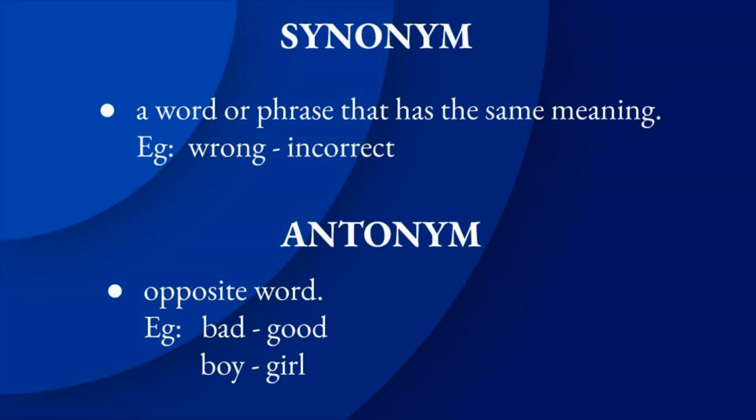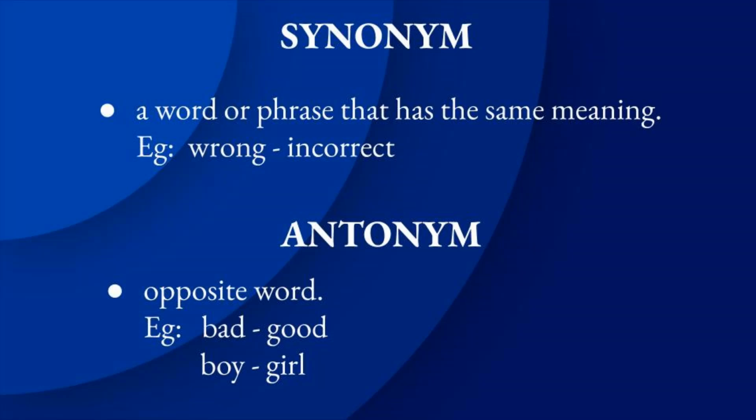Look here, the given word is wrong and another word is incorrect. Look students, both the words look different but they have the same meaning. So this is known as synonym. The synonym of wrong is incorrect. Instead of wrong, we can use the word incorrect also.